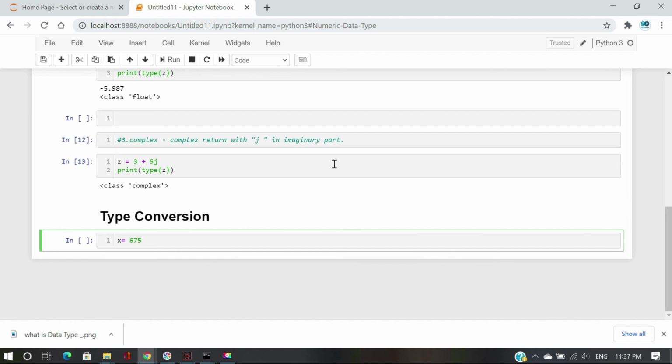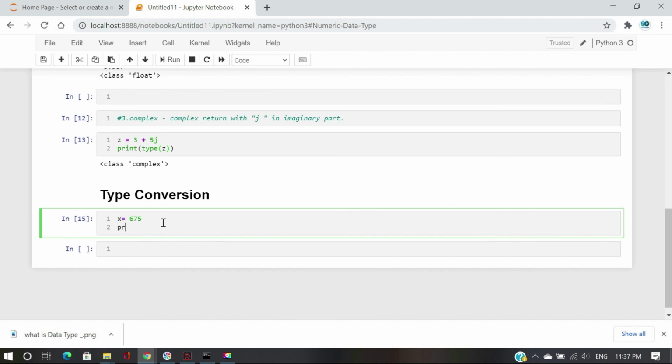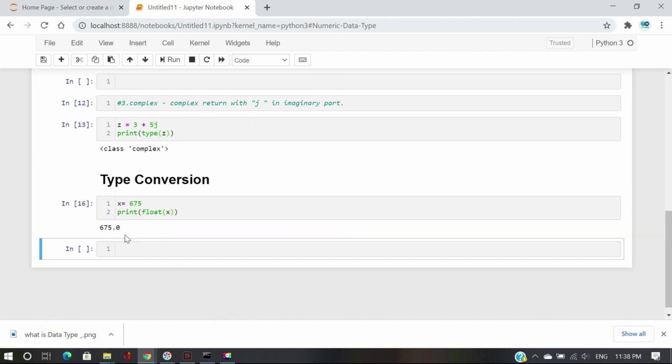Just convert it by using the float function on the given variable. Let's see. Yes, there we go. Here the point values become float values.